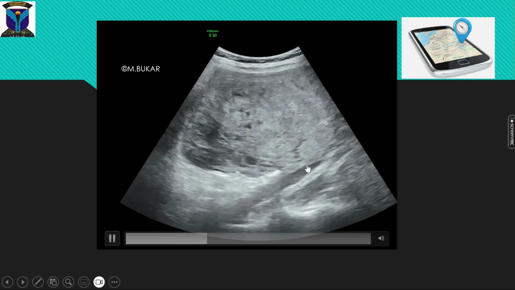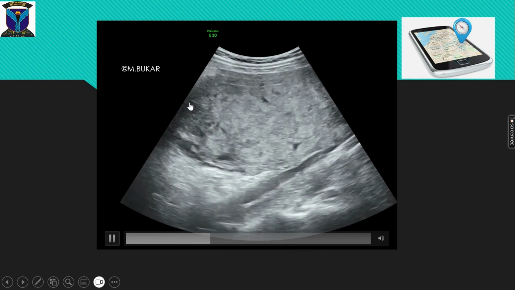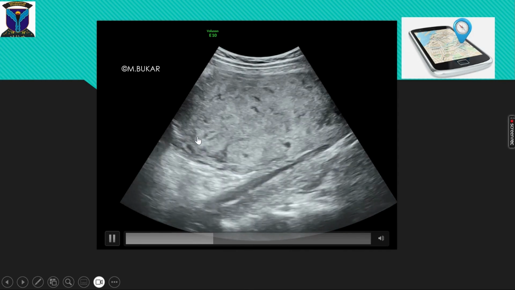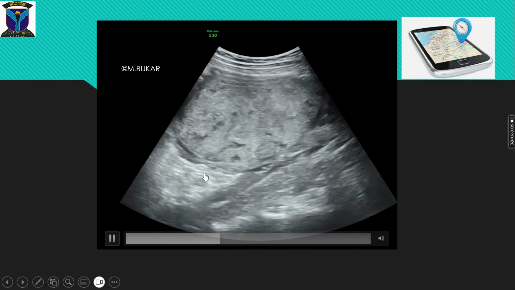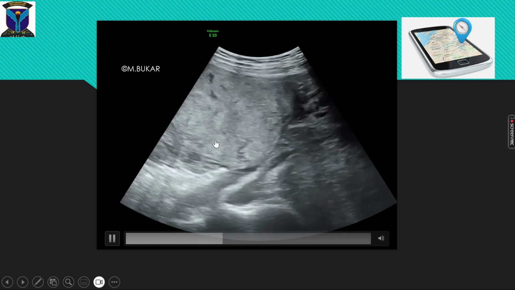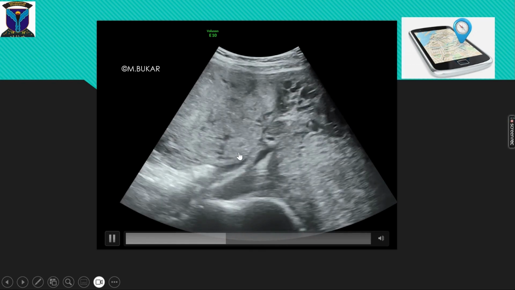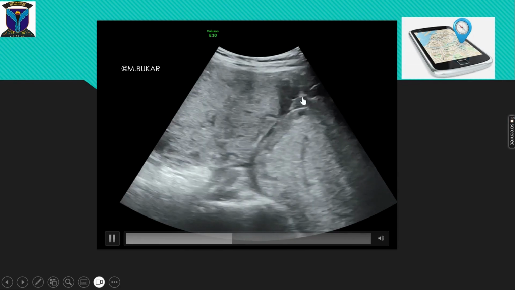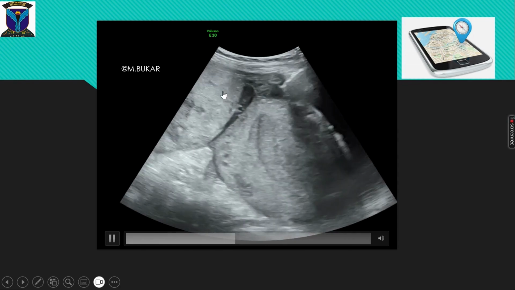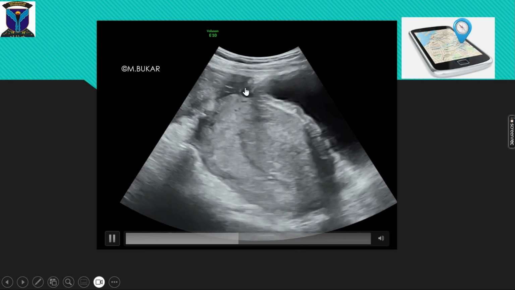Too close for comfort. So this separation probably explains the sudden onset of abdominal pain and the fetal demise. Note the bowel here adhered to the placenta here, and note the close proximity here of the placenta to the iliac vessel, note the neovascularization between the placenta and the fundus of the uterus.